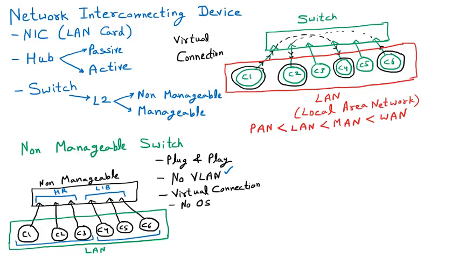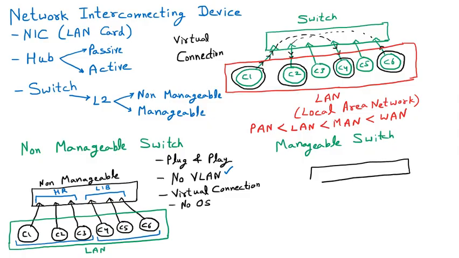So the next type of switch we are working with is the manageable switch. To understand the manageable switch, I am taking the same diagram which I discussed earlier. Let us suppose that this is the manageable switch and there are similarly 6 ports available.